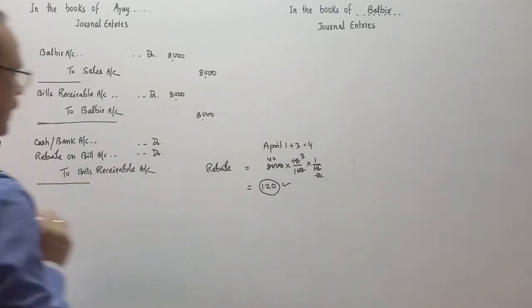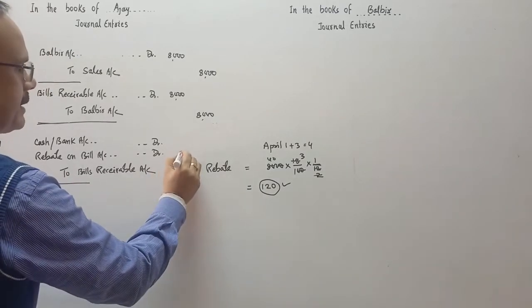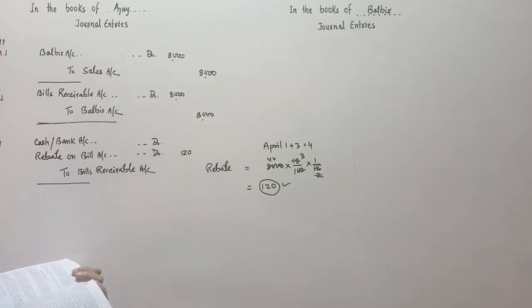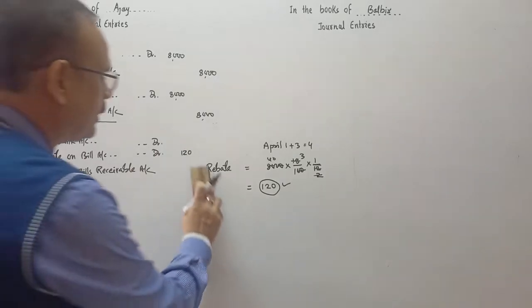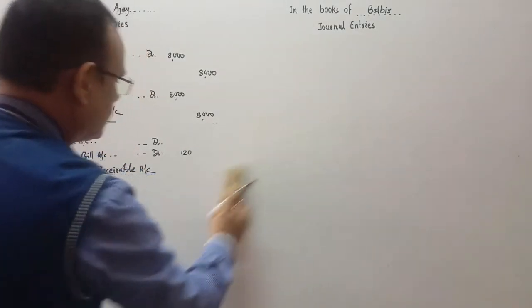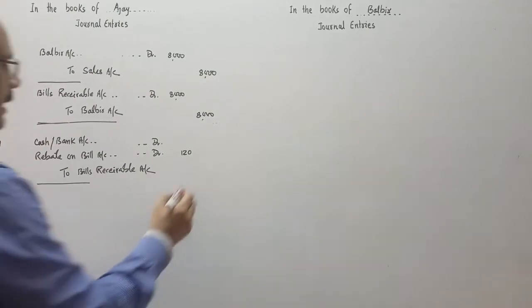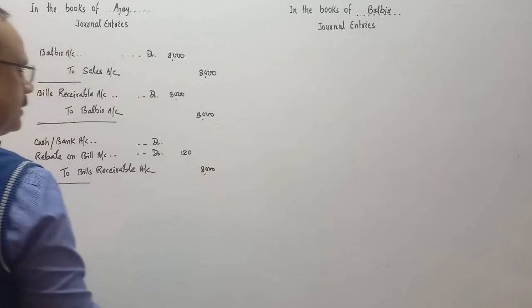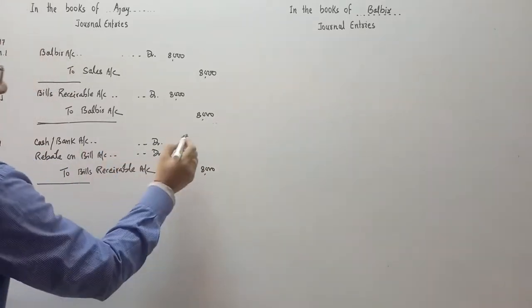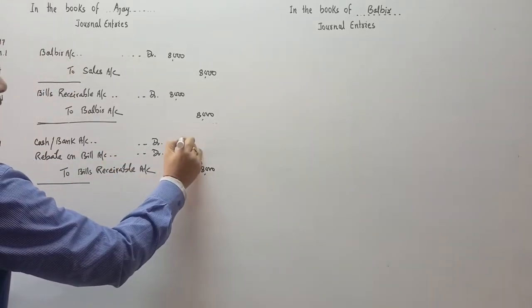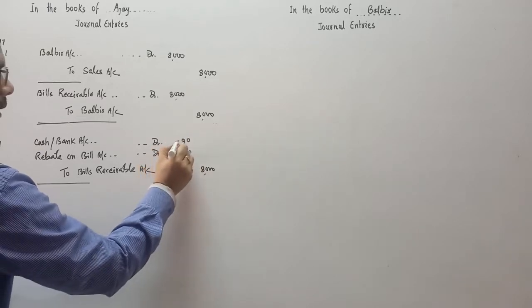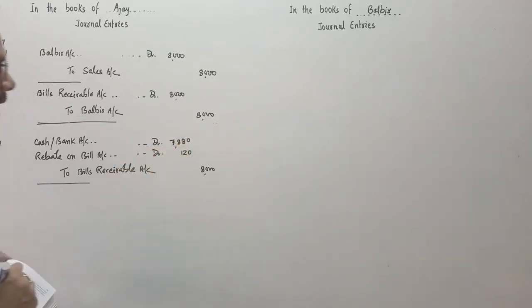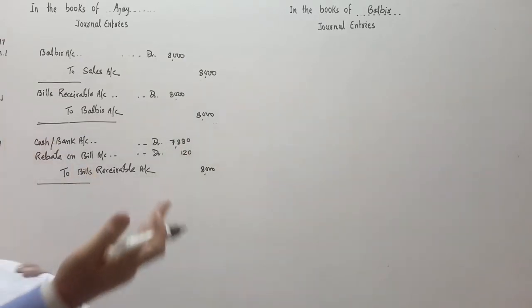The amount of rebate is 120. The bill is of rupees 8,000. So how much amount will come in cash or by cheque? The difference, 7,880 rupees, will come either by cash or by cheque.